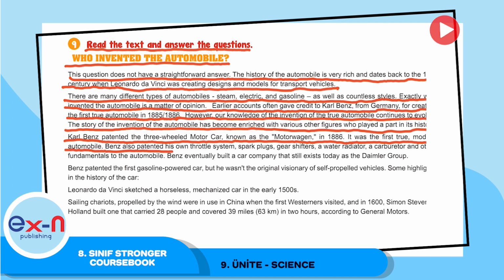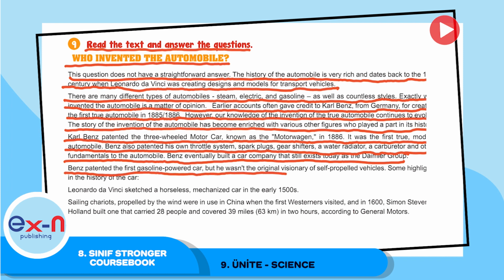Benz also patented his own throttle system, spark plugs, gear shifters, a water radiator, a carburetor, and other fundamentals to the automobile. Benz eventually built a car company that still exists today as the Daimler Group. Benz patented the first gasoline-powered car, but he wasn't the original visionary of self-propelled vehicles.